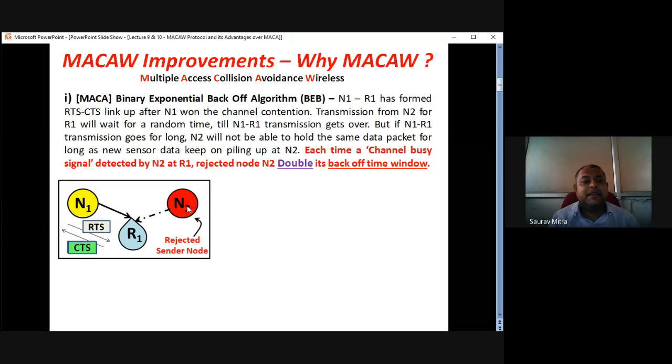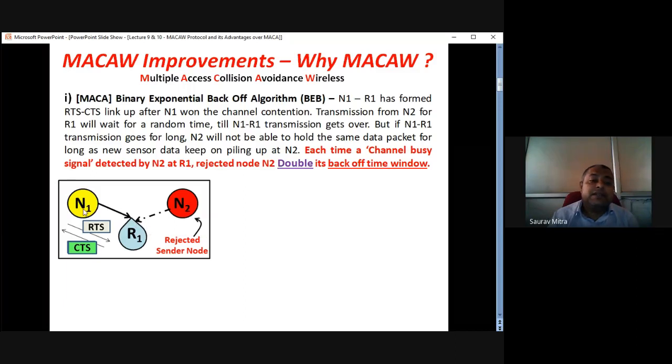What is that? Every time N2 wants to seek the contention of R1, that is, every time N2 wants to establish a communication link with R1 and it fails, its waiting time becomes double. Each time a channel busy signal is detected by N2 at R1. Why is there a channel busy signal?